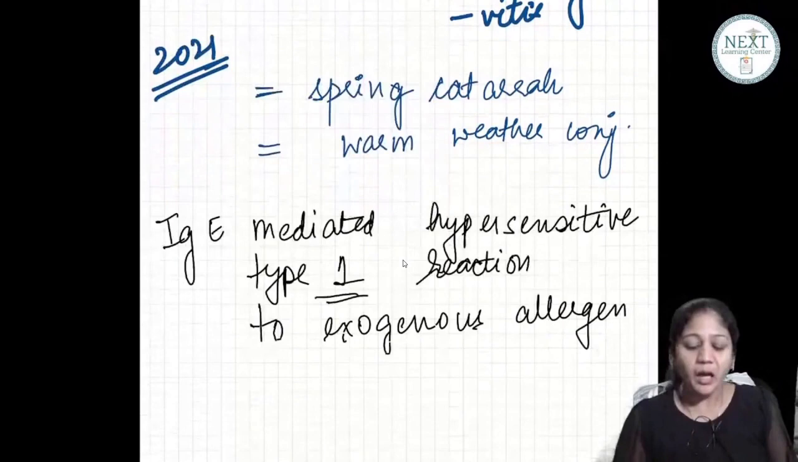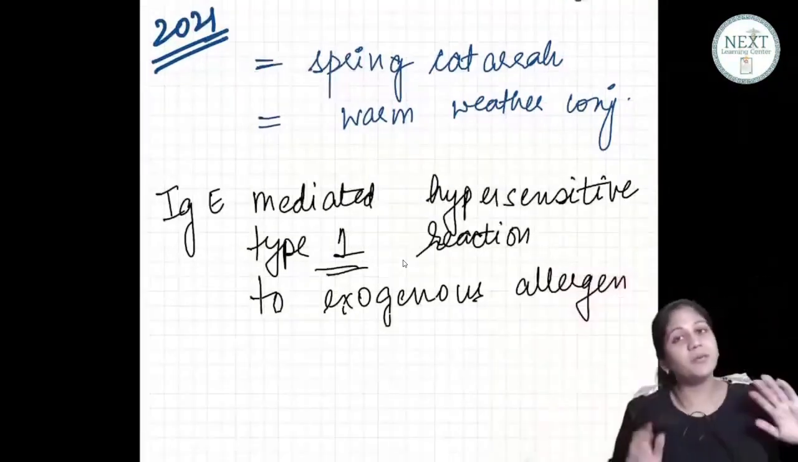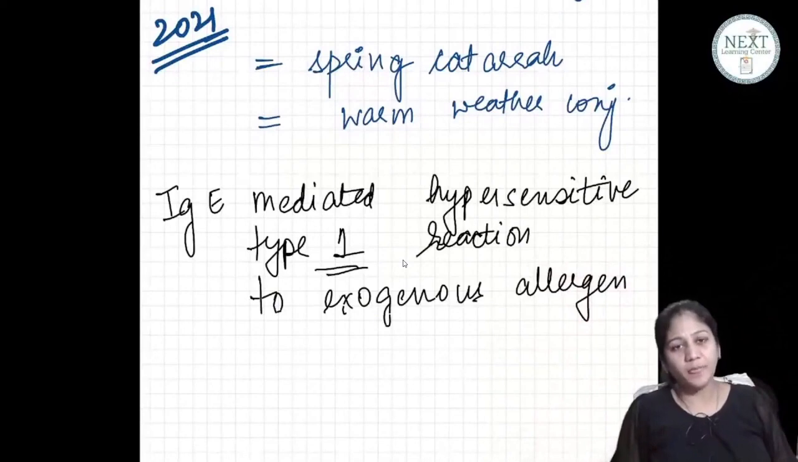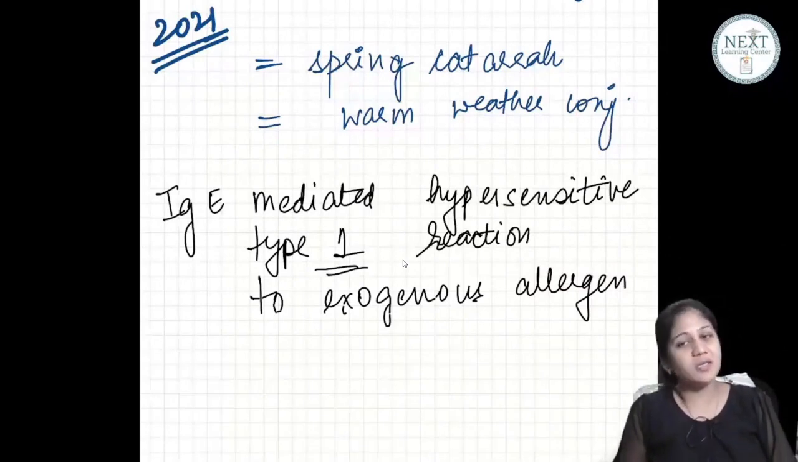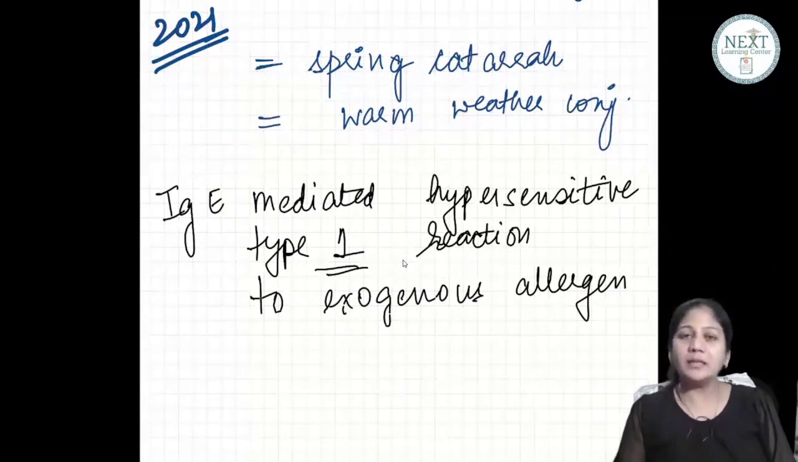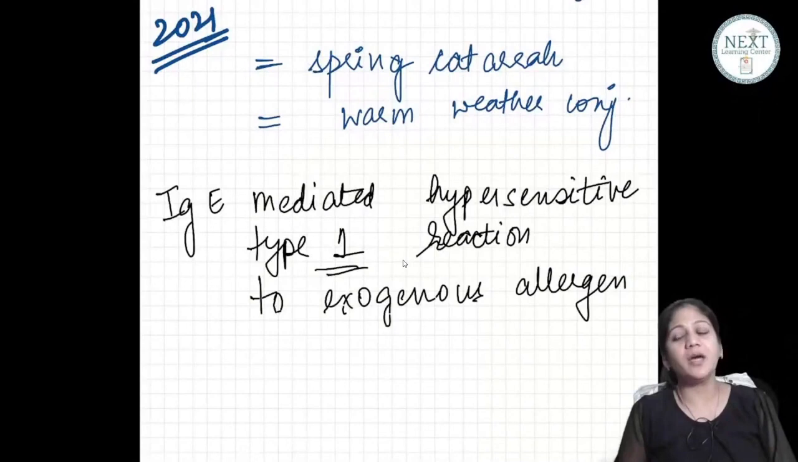तो मेरी आंख के बाहर, मेरी बॉडी के बाहर कुछ है जिसकी वजह से मुझे हाइपर सेंसिटिविटी रिएक्शन. Are you able to understand? It's IgE mediated hypersensitivity type 1 reaction to any exogenous allergen. Exo means outside the body. And most commonly this allergen has been found to be the pollen grains in the environment.